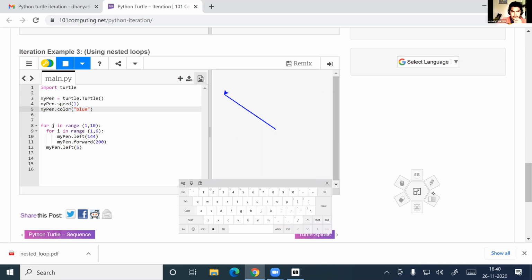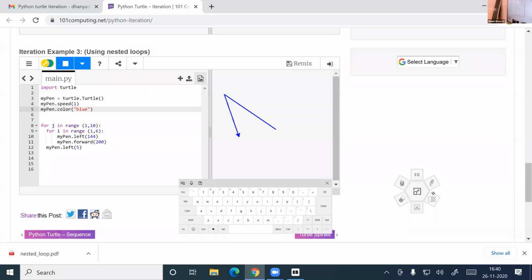Ma'am, what is the speed? Speed means you can change the speed at which this turtle is moving. Turtle moving speed, that is the meaning of speed. It was 0, now I changed it to 1. So the speed decreased. Maximum is 0.